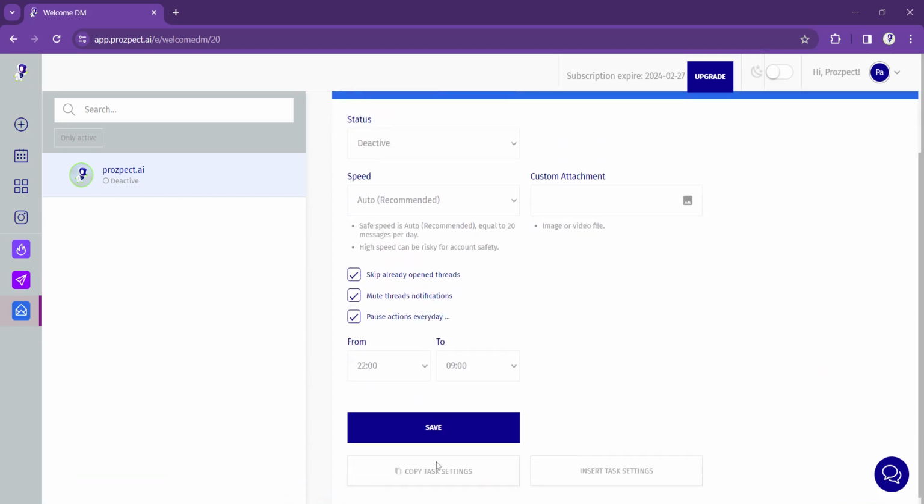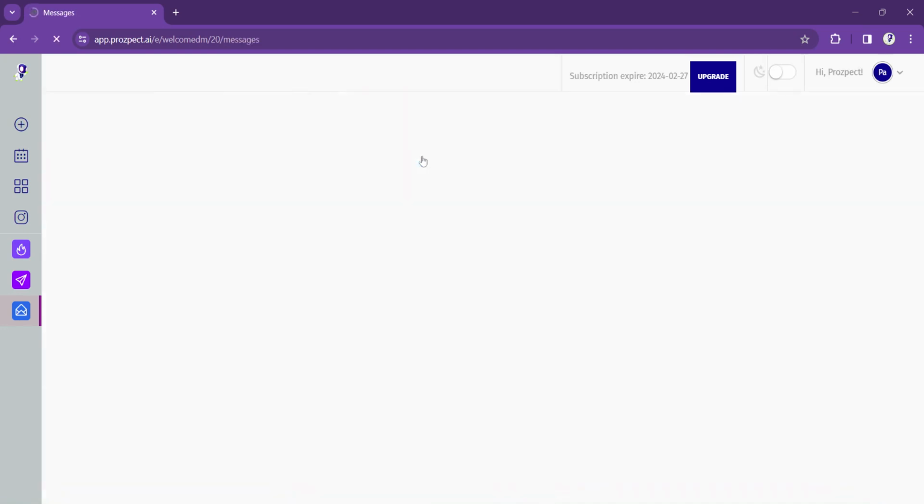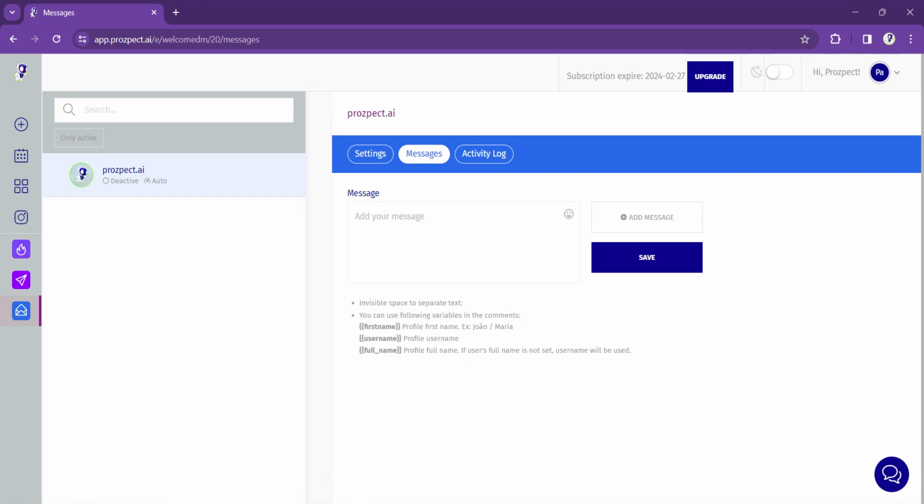But after you're set up with that, you're going to want to go to messages. Here's where you're going to add the message. Again, the system is going to do what it does: you're going to get people to follow you, and the system is going to send out the message. But if you have a crappy message that goes out, or you sound too salesy or whatever it is, of course people are not going to respond. So you want it to sound very, very organic. One of the examples I can give you is here. I'm going to do one for me. Here, this is an example, okay.